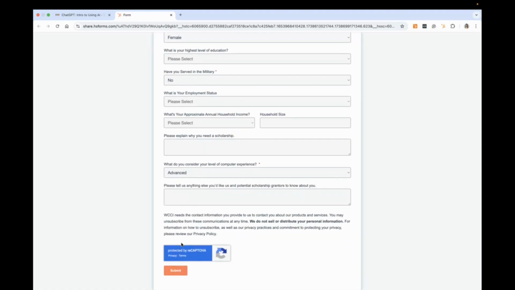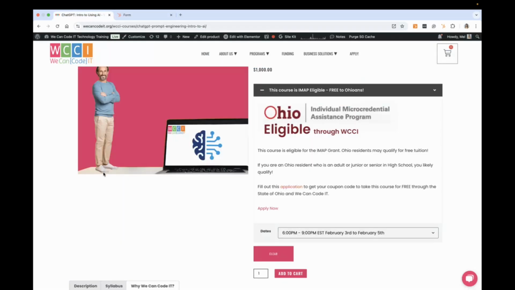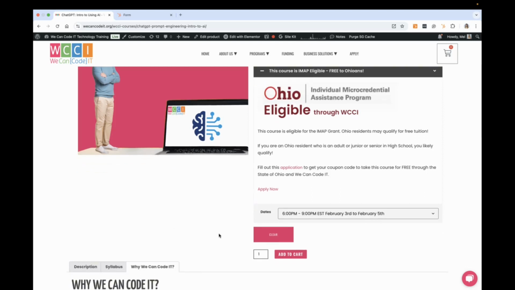And once you submit, you will then get a text. If you are approved, you'll get a coupon code that should be used on our website during checkout, right? It will be emailed and texted to you. So keep an eye, especially on your text. You should get a text that says either sorry, you're not eligible, or congratulations. And once again, you need to be an Ohioan who is a junior or senior in high school or an adult.